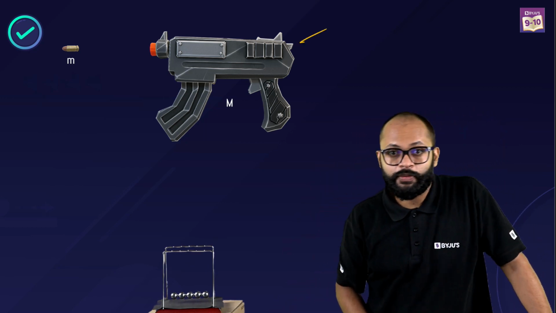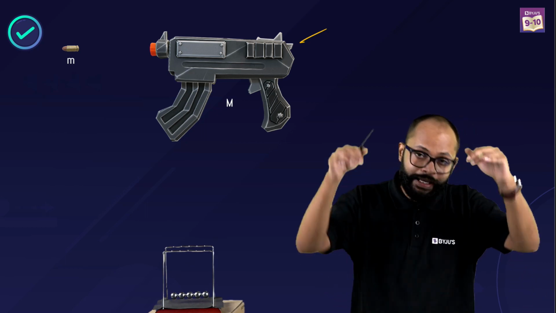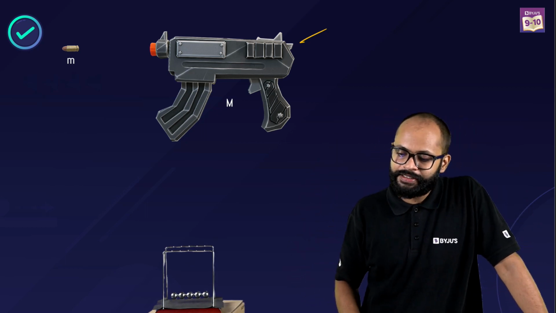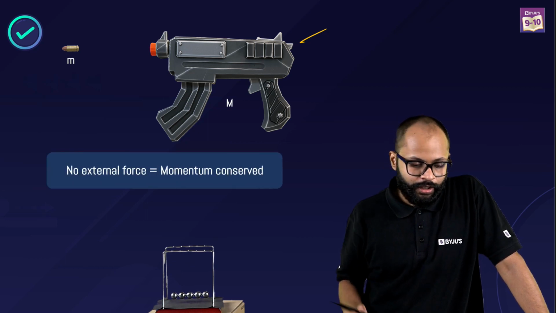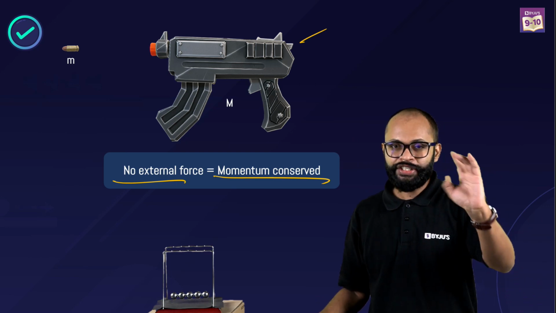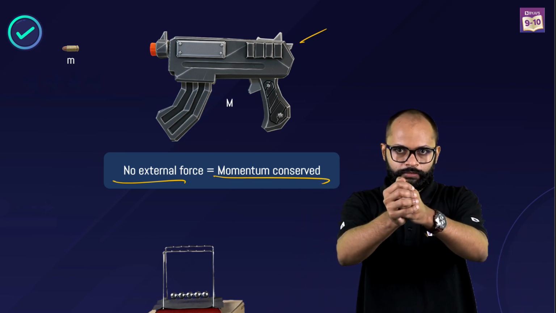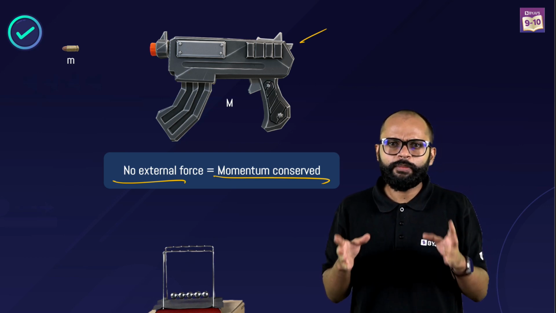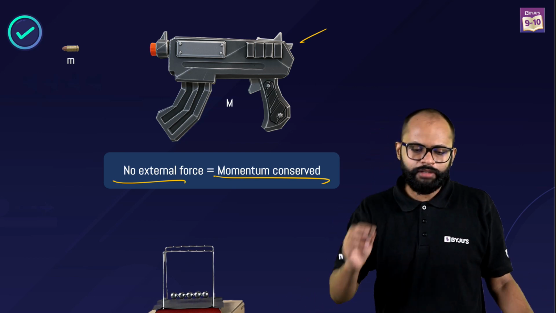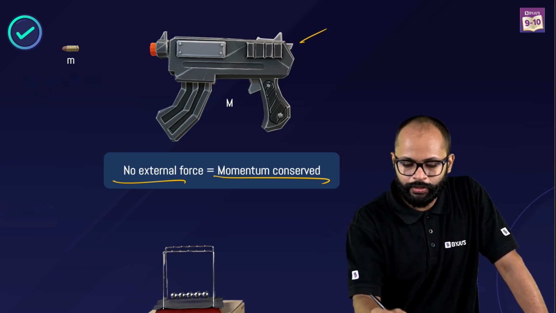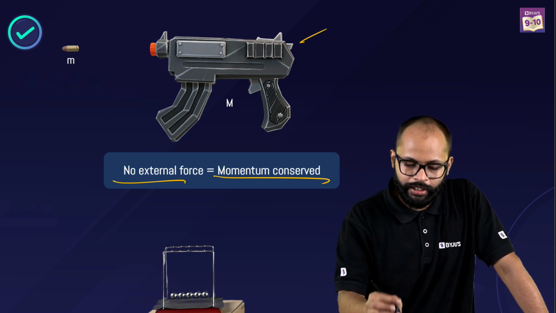This is an internal force. If there is no external force, this is an isolated system, and momentum will be conserved. No net external force means momentum is going to be conserved. Now tell me one thing: initially, when both of them were together, the bullet was inside the rifle, can we see both of them are at rest? Yes sir. Initial velocity of the bullet is 0, initial velocity of the gun is also 0. So can I say the total initial momentum is 0?